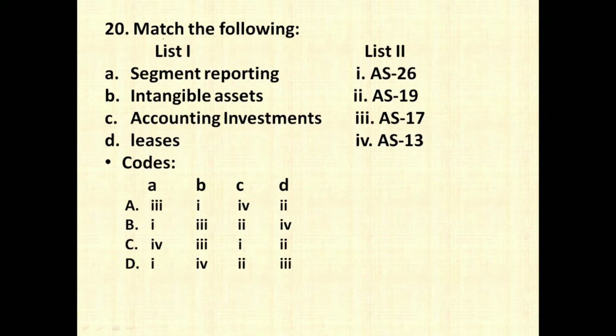The next question is a match the following type of question, where you have been given accounting standards and the different titles of those accounting standards. So segment reporting is dealt under accounting standard 17. Next, intangible assets is under accounting standard 26. Accounting for investment is under accounting standard 13, and lease is under accounting standard 19. So the right option is going to be A3. We have only one option, that is option number A.